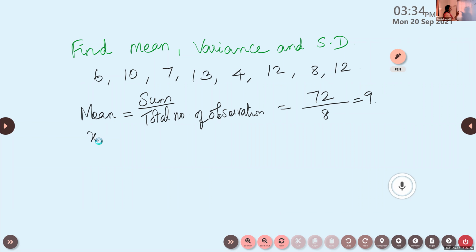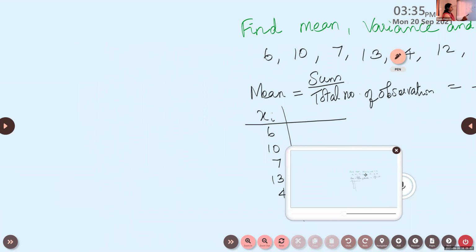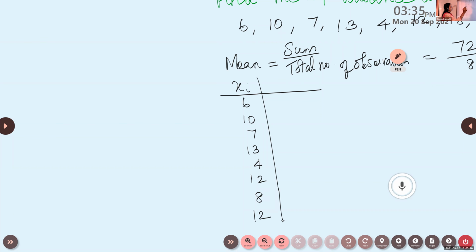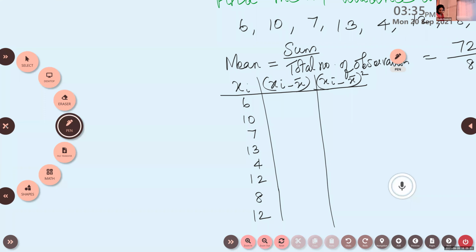Okay, so we can take the data as xi. Xi is 6, 10, 7, 13, 4, 12, 8, 12. So this is xi. Next column, you can make it as xi minus x bar. Next is xi minus x bar, the whole square. Here x bar is 7, isn't it? Is it 7? No, 9. X bar, okay, it is 9.